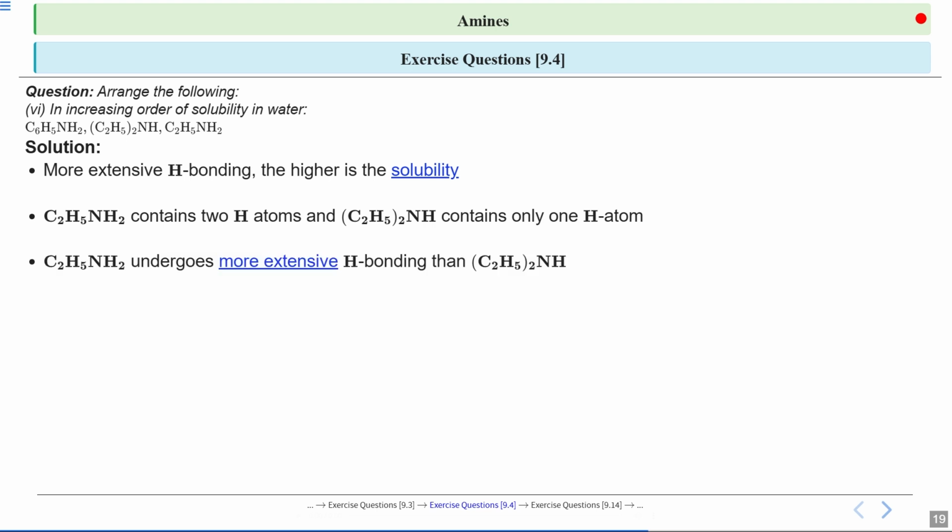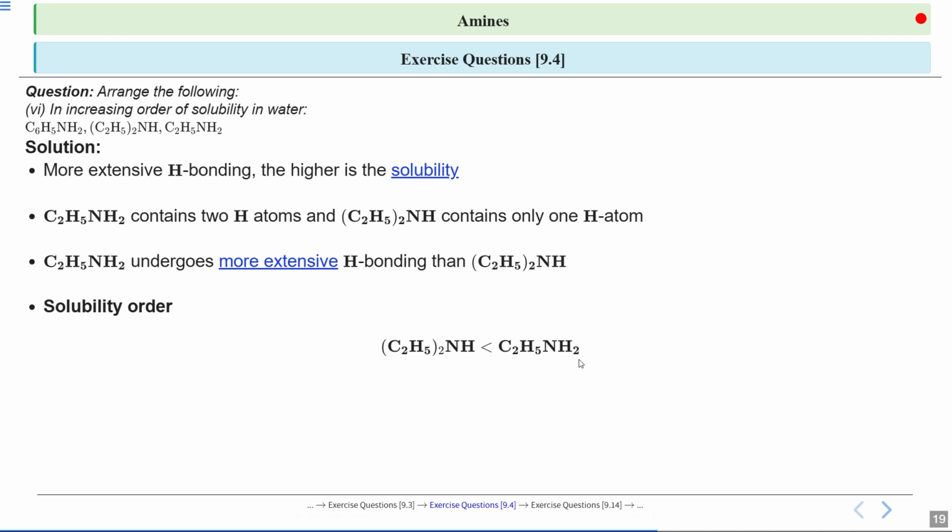Ethylamine has more hydrogens available for bonding, so it can form more hydrogen bonds with water compared to diethylamine. That means ethylamine will generally be more soluble in water. So diethylamine is less soluble compared to ethylamine, because ethylamine has two hydrogens available for bonding.